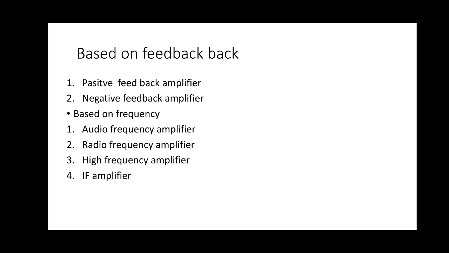For large signal amplifier, the input level applied is higher, so it is also called the power amplifier. That is the main important criteria of classification of amplifiers.